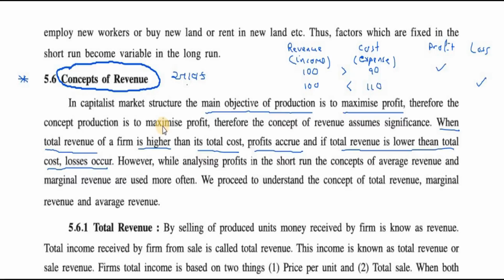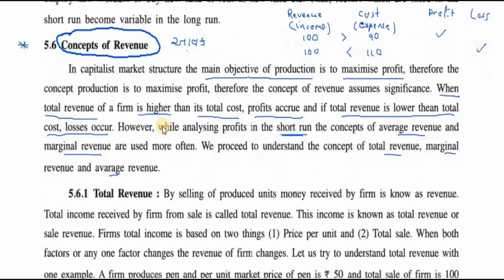But while analyzing profit in the short run, weekly or monthly, the concepts of average revenue and marginal revenue are also used. So let us understand these three concepts: total revenue, marginal revenue, and average revenue.